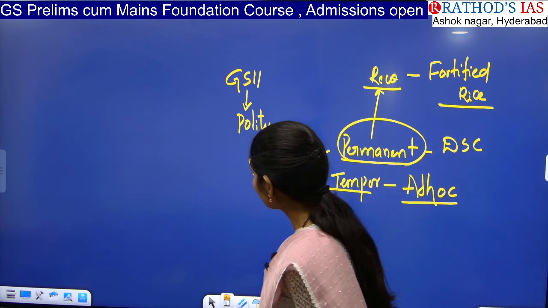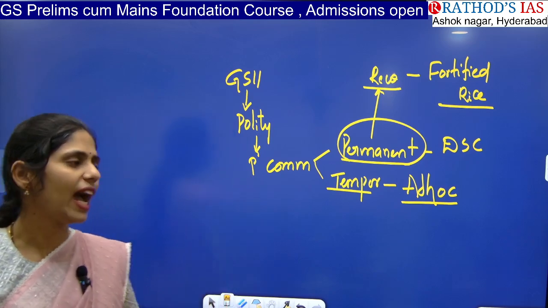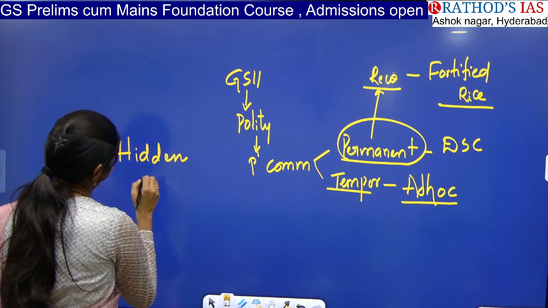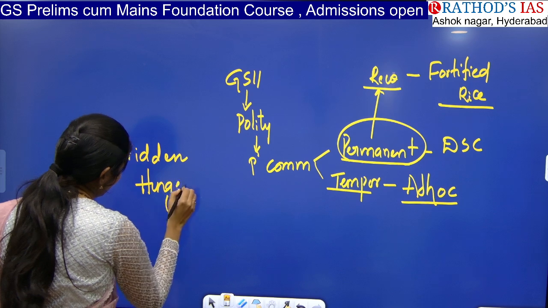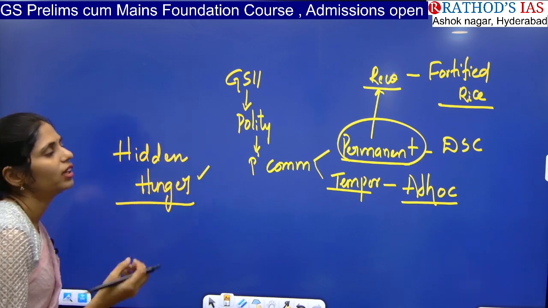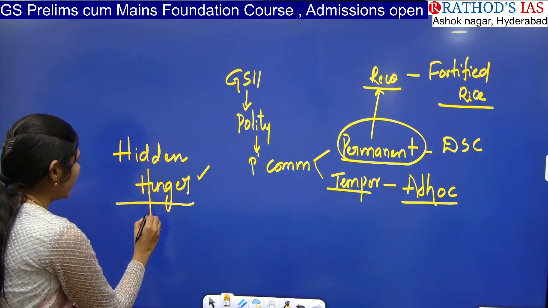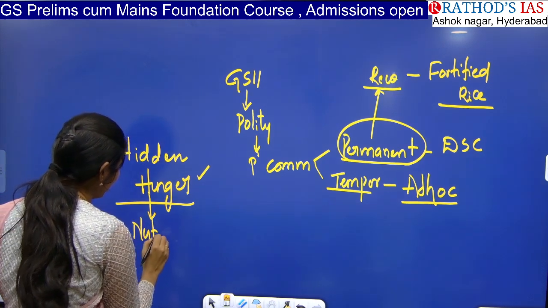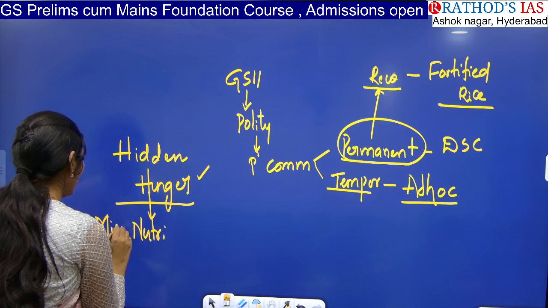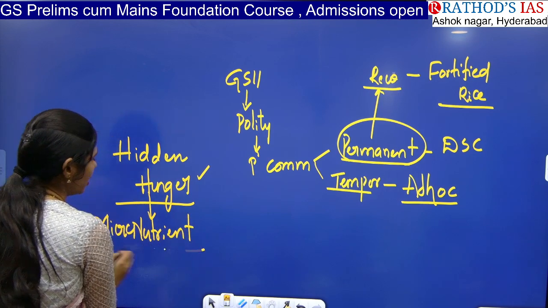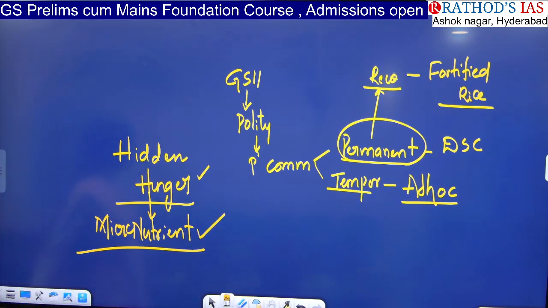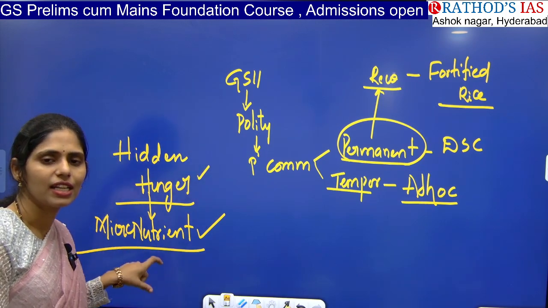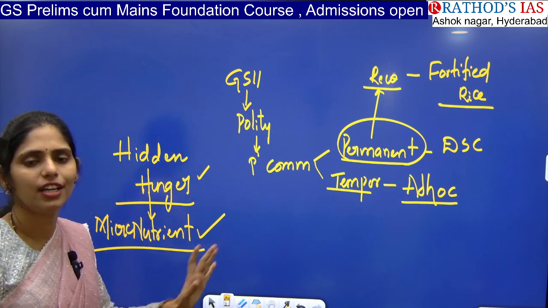So actually, in India, we have a problem of hidden hunger. Hidden hunger is nothing but, yes, they are taking the enough amount of rice they need, but they are not getting proper nutrients. So it is also called nutrient deficiency, especially micronutrient deficiency. They are taking food, but they are not getting a balanced diet. They are not taking micronutrients which are required for their body. That is called hidden hunger. Hidden hunger is nothing but micronutrient deficiency.